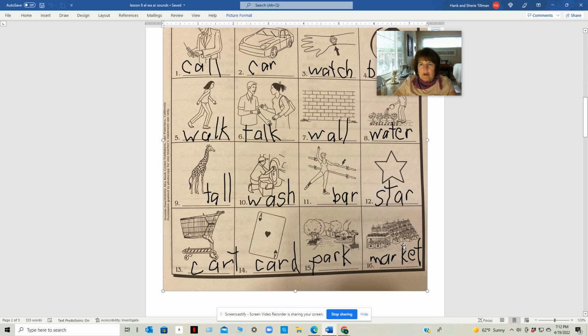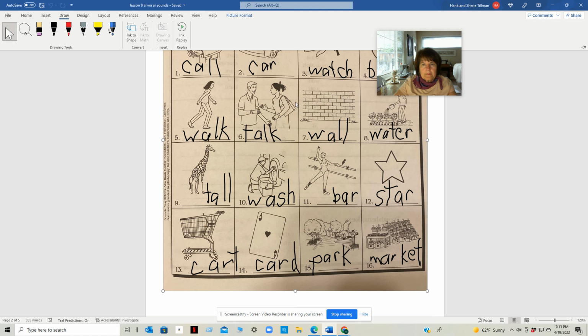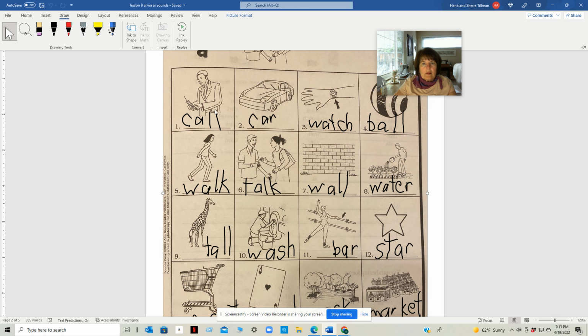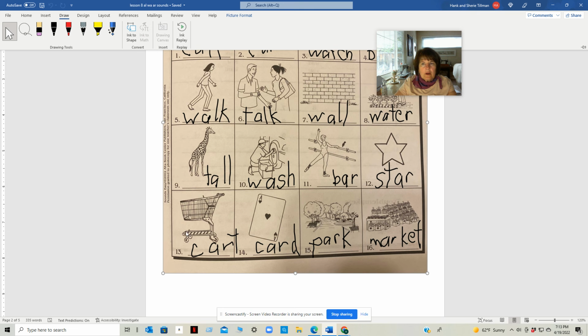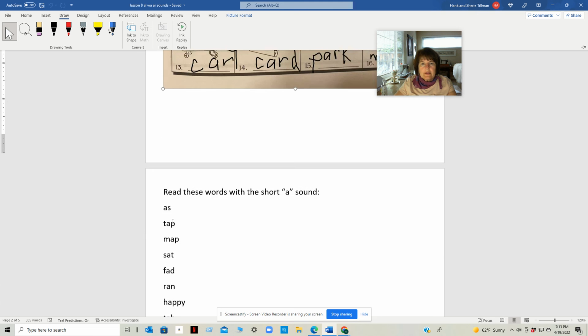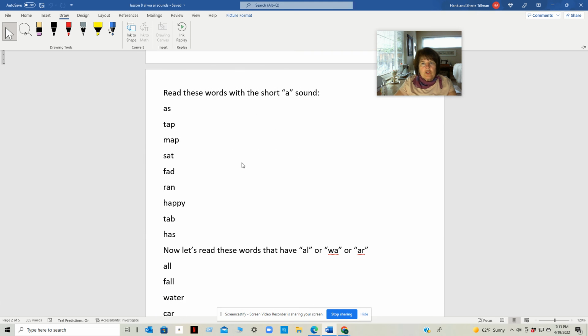And this is a market, M-A-R-K-E-T, market. Let's look at the words again. Call, car, watch, ball, walk, talk, wall, water, tall, wash, bar, star, cart, card, park, market.